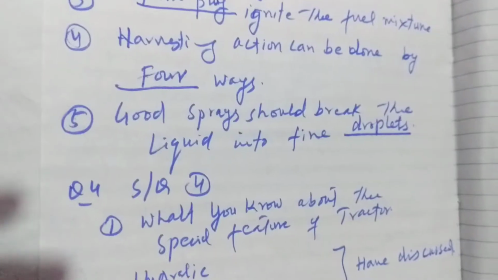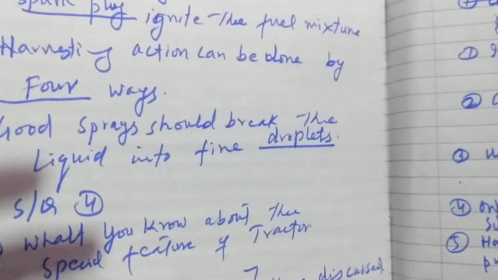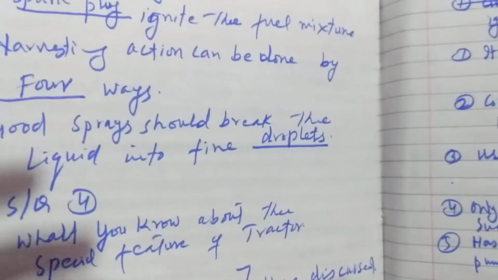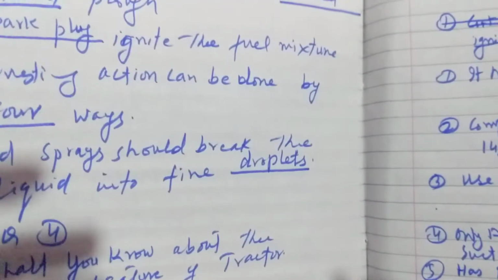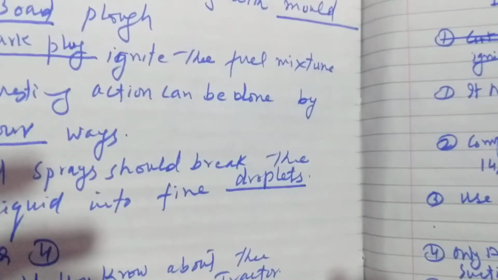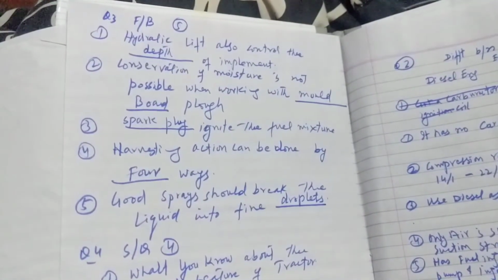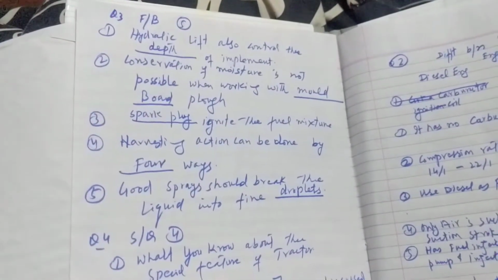And the last fill in the blanks: good sprayers should break the liquid into fine droplets. The blank space will be filled with the word droplets. This was the third question of the final term exam, including the fill in the blanks portion.